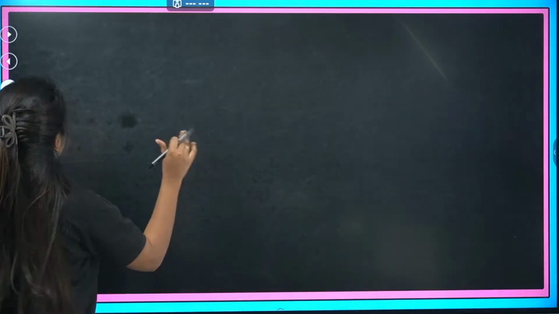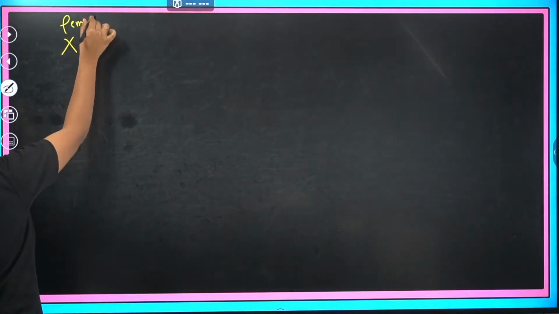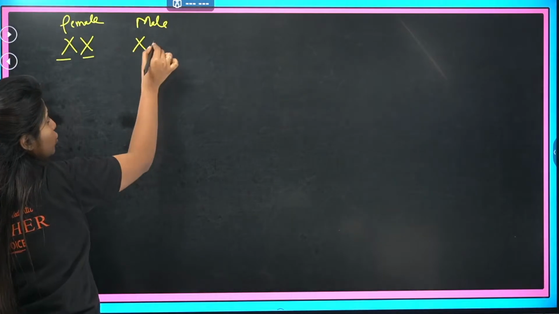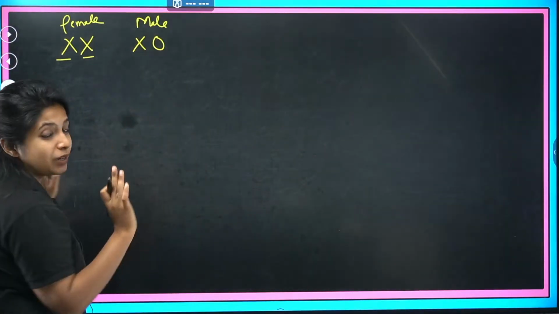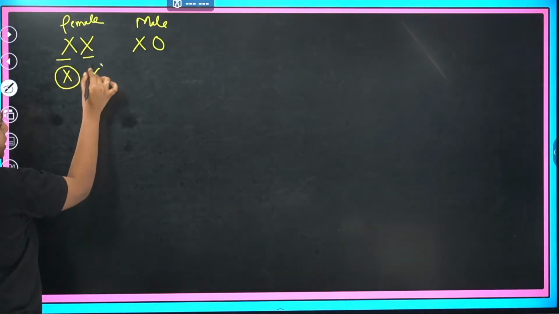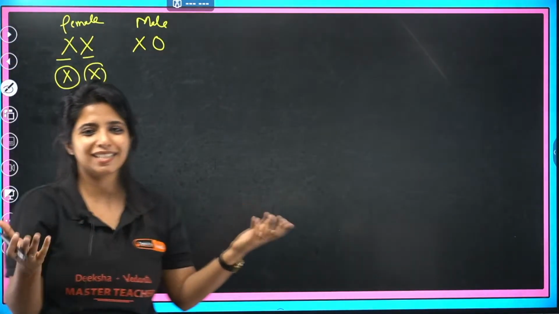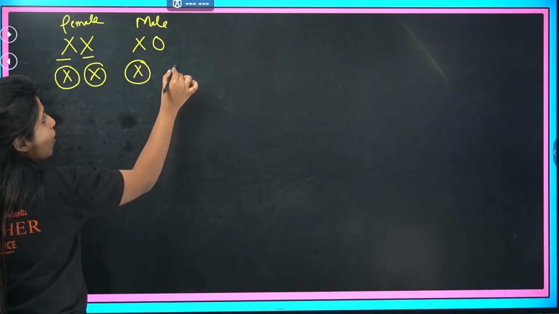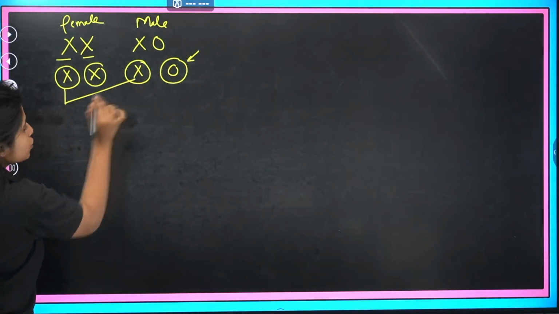So what is exactly happening is that in a grasshopper, the females have two X chromosomes. What about the male? The male has one X chromosome, and there is no other pair over here. There is nothing, which is denoted by 0, naught. Now suppose when I make the gametes, the chromosomes separate, one goes to each gamete. The females are going to produce the same type of gamete only. The males are going to produce either an X chromosome, or have nothing inside the gamete.